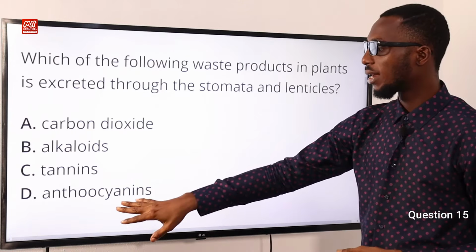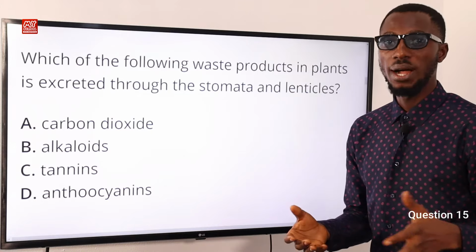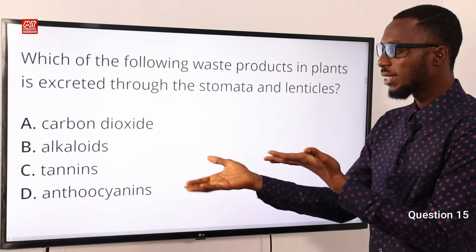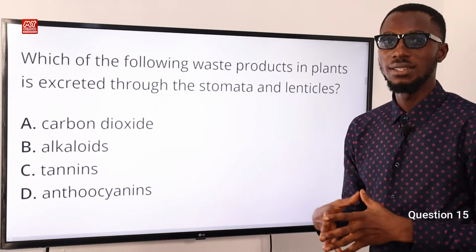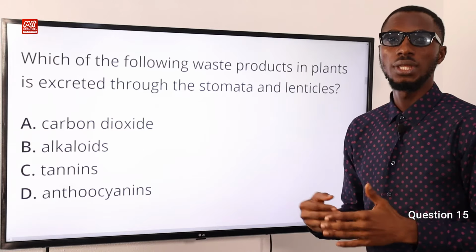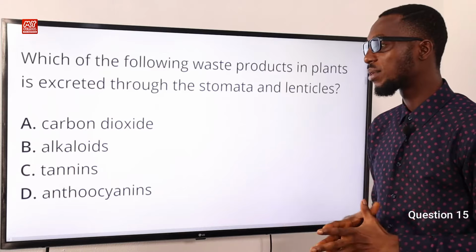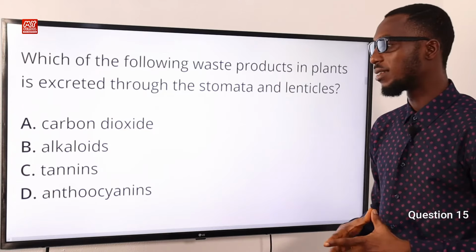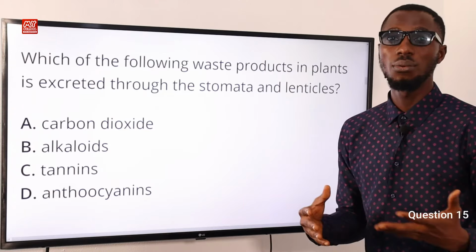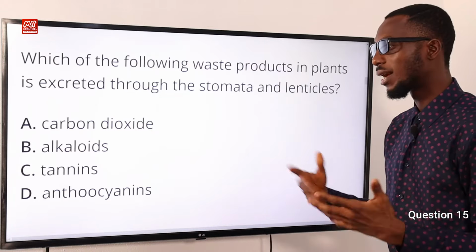Talk about tannins and anthocyanins. These are actually polyphenolic compounds. These are actually helpful to the plants for certain functions. They provide a level of protection against biotic and abiotic factors in the ecosystem for the plants. Anthocyanins also help when it comes to seed dispersal, attracting pollinating insects and what have you.